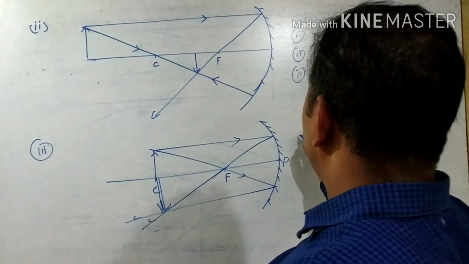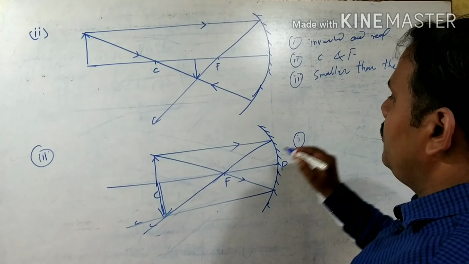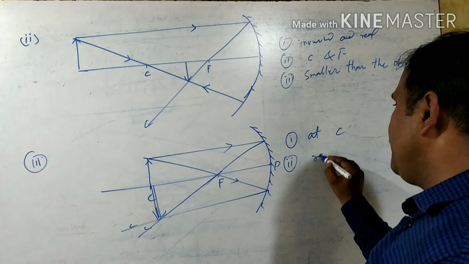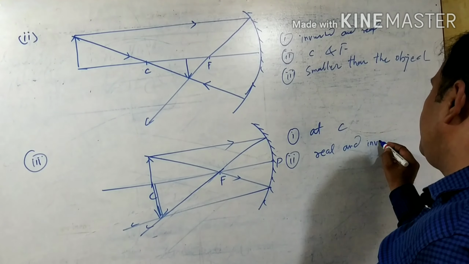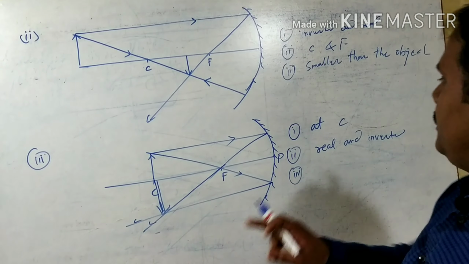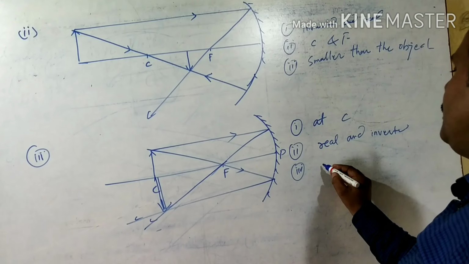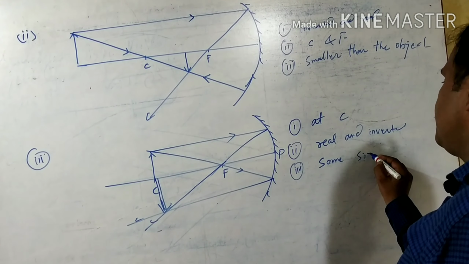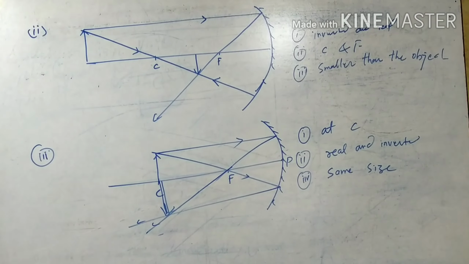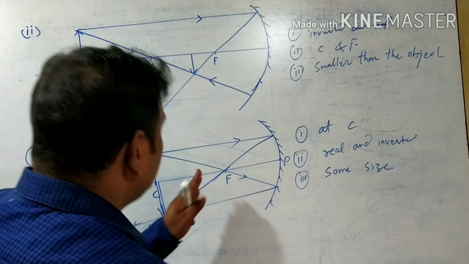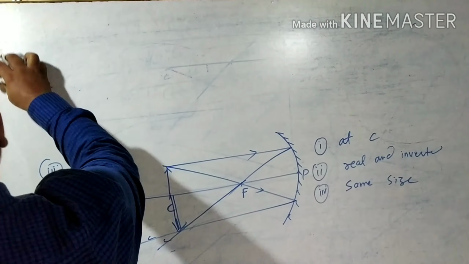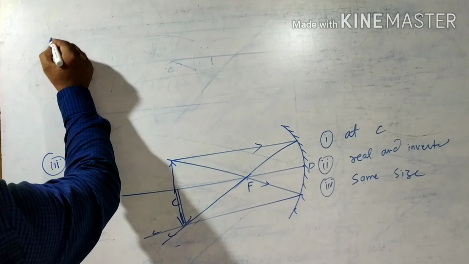And what will be the characteristics of the image? First, you have to write where it forms, at center of curvature. Second, you write real and inverted. Third, you write same size. Okay, after this we will take that the object is closer to the mirror now. In fourth condition, we are taking that the object is coming more closer to the mirror.